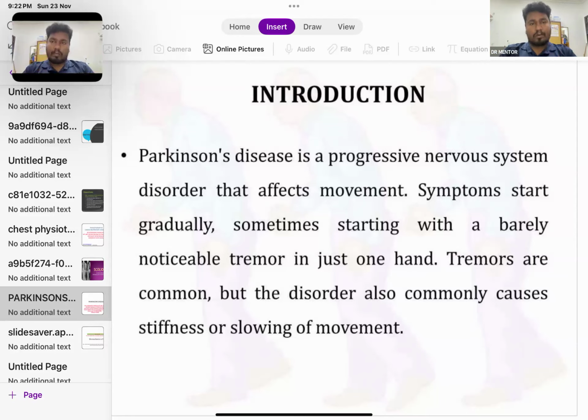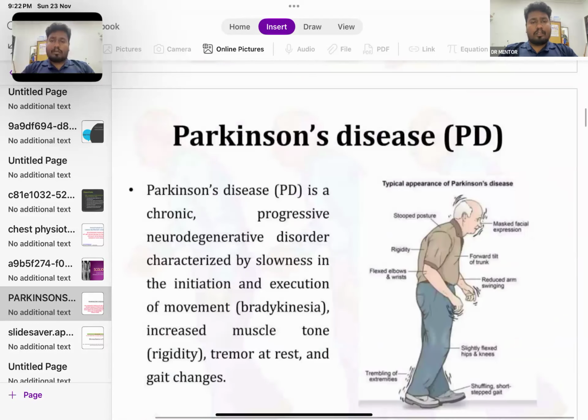If you think about Parkinson's, a few things should come to your mind: the tremor, stiffness, or slowing of movements, etc. Okay, it is a chronic progressive neurodegenerative disorder characterized by slowness in the initiation and execution of movement.